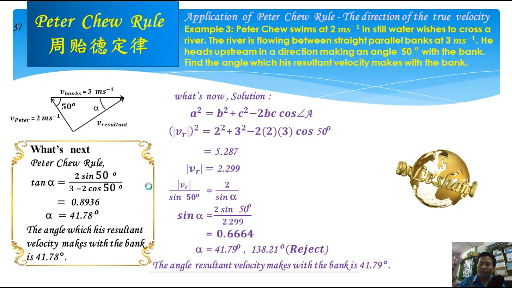Another example of application of Pikachu rule is we can directly find the angle of resultant velocity made with the bend. You can see here. We can also directly get the angle which the resultant velocity makes.